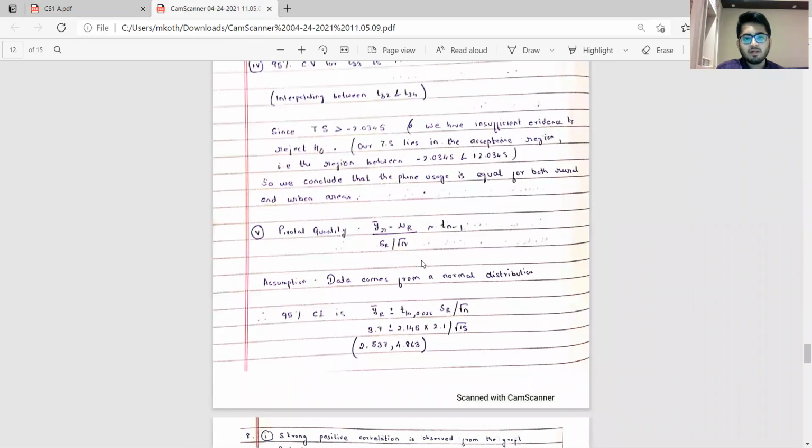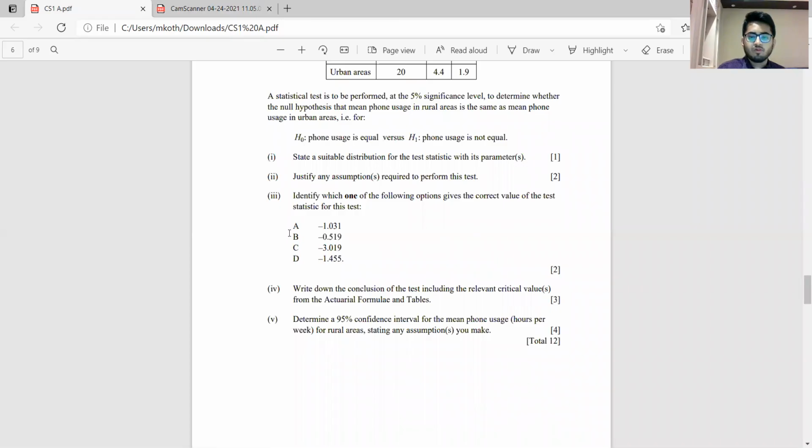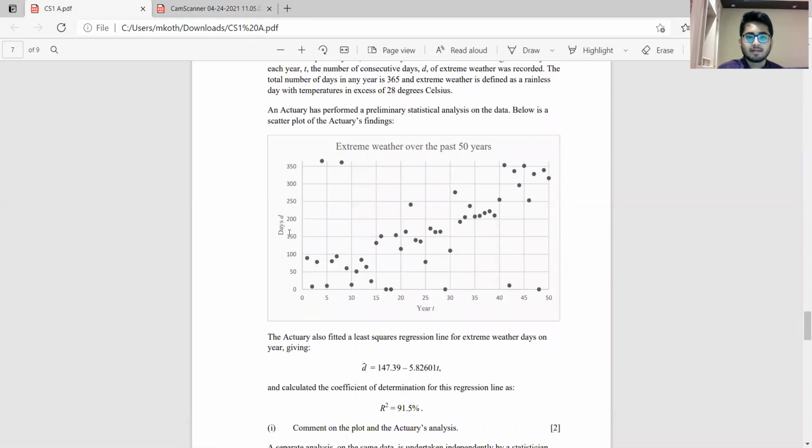Part 5, again, we need to find the confidence interval. So there's the working for the same. We get it to be 2.537 and 4.863. I have rounded these to 3 decimal places. Any further accuracy is better. So this is what we have. Next, moving forward to question number 8.